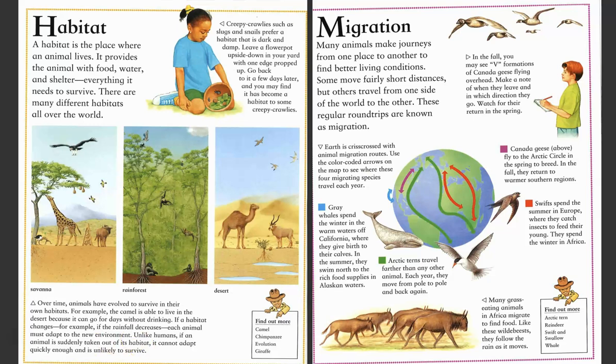So here's a desert habitat, a rainforest habitat, and a savanna habitat. And if you look at the animals in each of these different habitats, they're different and they have different adaptations to survive.